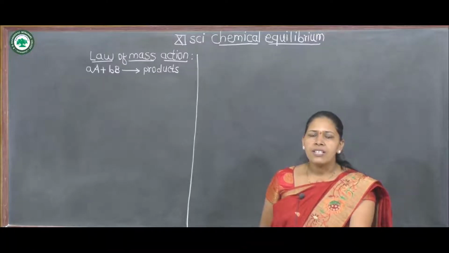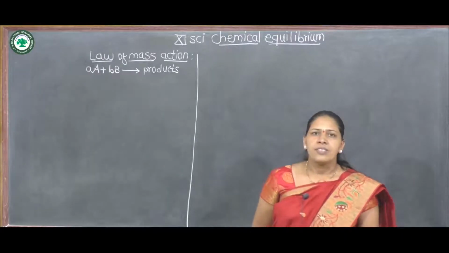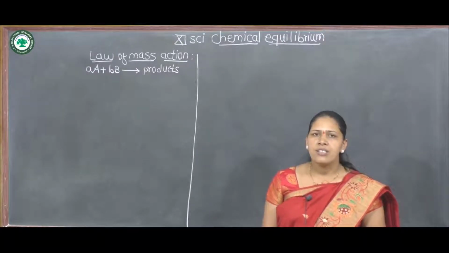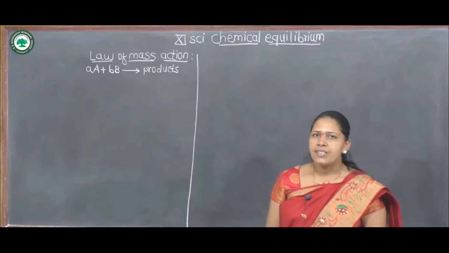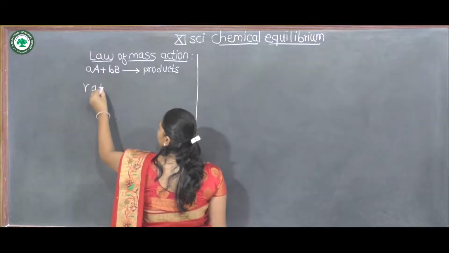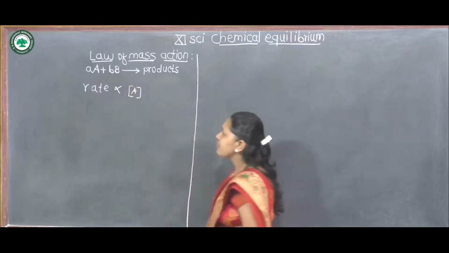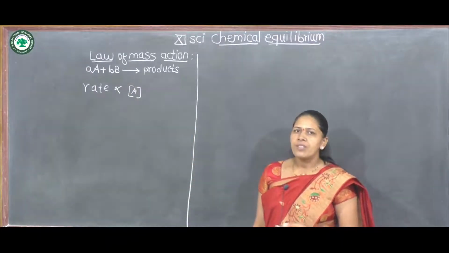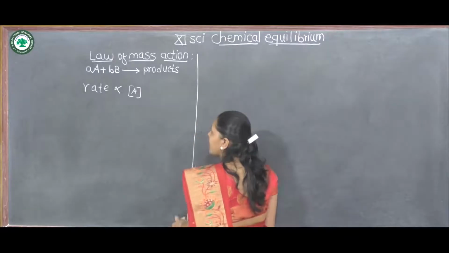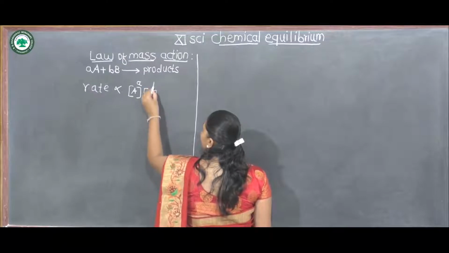the concentration of reactants. The rate of this reaction is directly proportional to the concentration of reactants, that is, capital A and capital B are the reactants for this reaction. Therefore, we write the equation: rate is directly proportional to the molar concentration of reactants. Concentration is written in square brackets, and it is read as concentration of A raised to power a into concentration of B raised to power b.